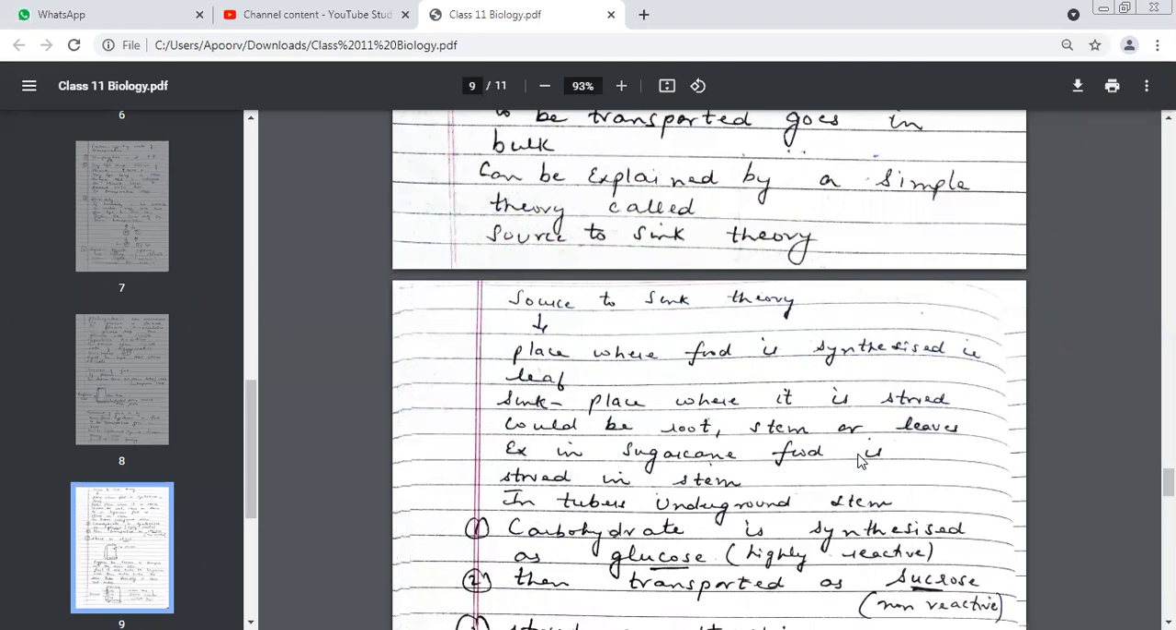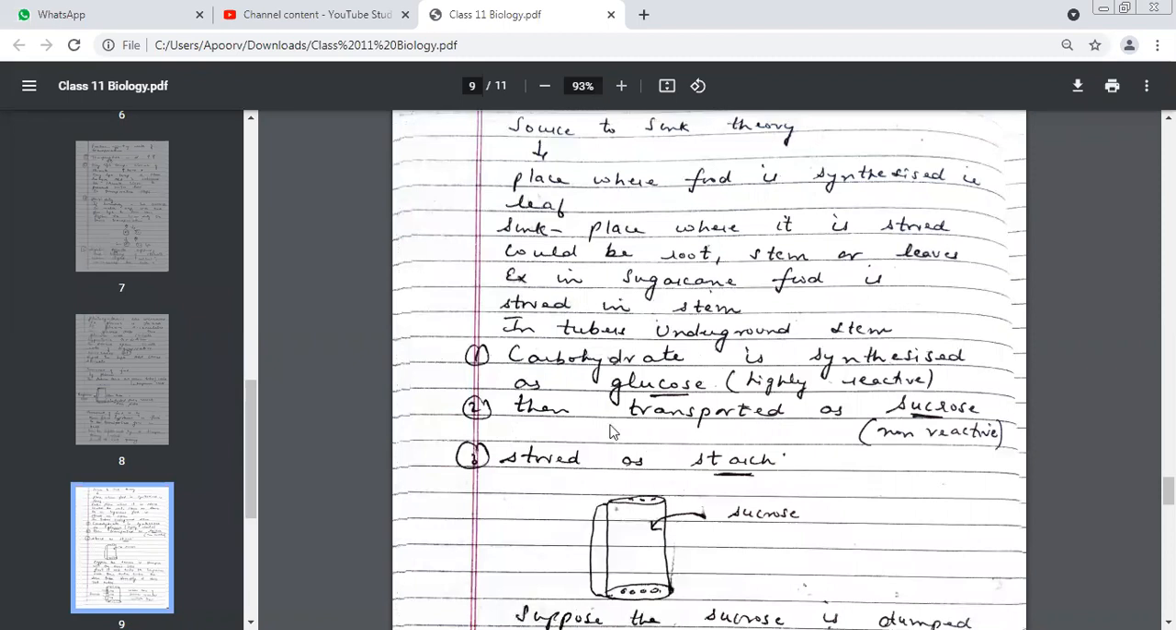And this mass flow hypothesis is explained with the help of a theory which is known as the source to sink theory. Source is the part where food is prepared, synthesized. And sink is the place where it is going to be stored.